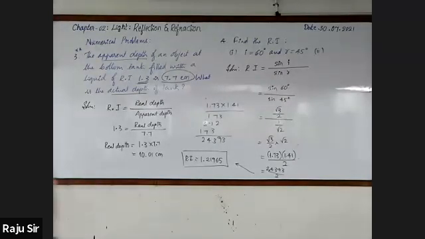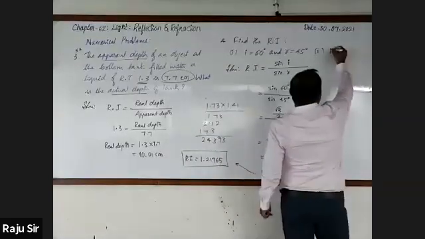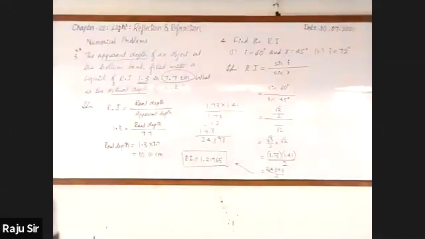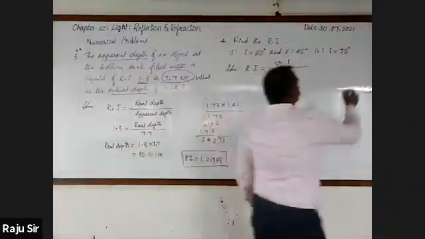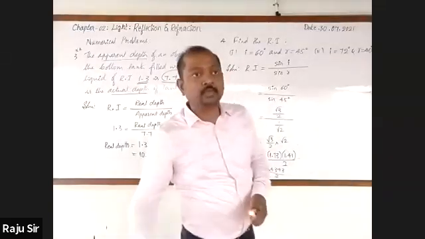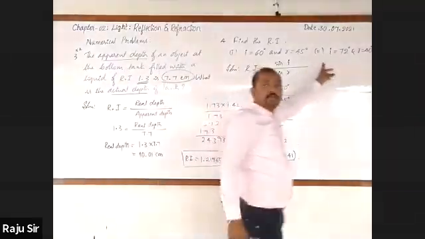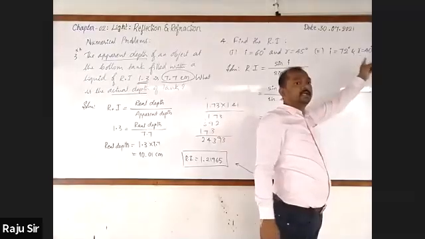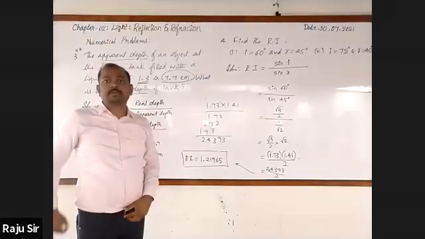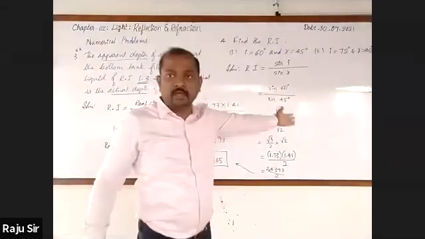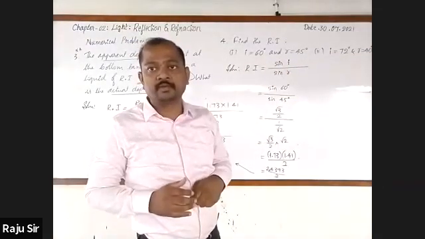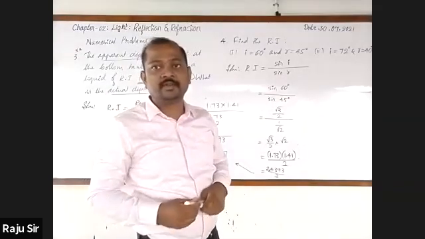They won't have given the value. i is equal to 72 degrees and r equal to 40 degrees. Do remember, they won't have given the values of sin 72 degrees and sin 40 degrees, because these two are not standard angles. Standard angles we only must remember. But if any other angles are given, then they will give you the value. Is it not, Shiv Kumar? Got it? Very good point.